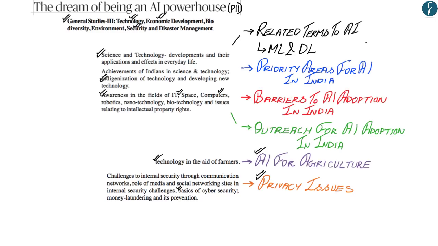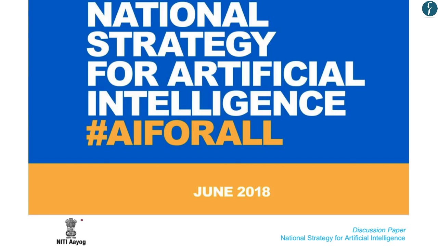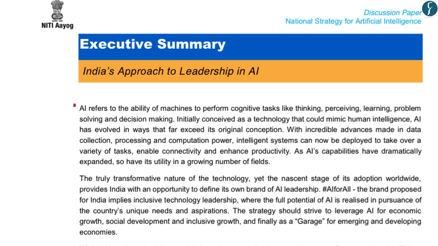Now what we'll do is try to understand all of these aspects with the help of the NITI Aayog report itself. So now let us begin by understanding the terms related to artificial intelligence. NITI Aayog in June of 2018 released a discussion paper called the National Strategy for Artificial Intelligence. This report defined artificial intelligence as the ability of machines to perform cognitive tasks. Cognitive tasks are like thinking, perceiving, learning, problem solving, and decision making. In simple terms, artificial intelligence is a form of technology that could mimic human intelligence.